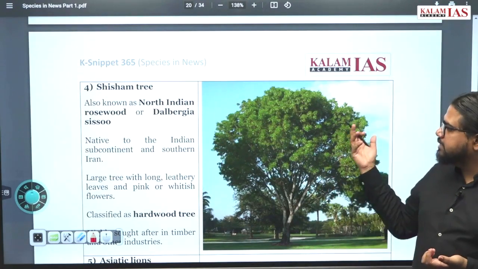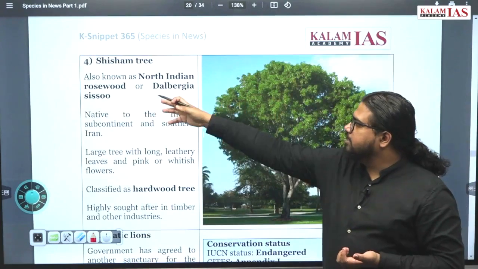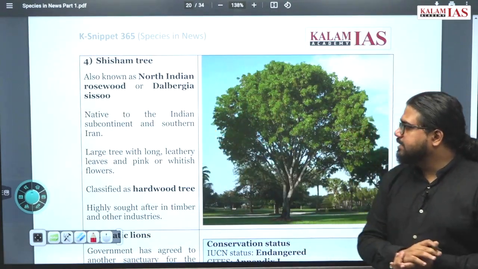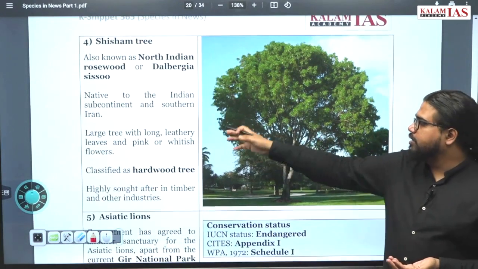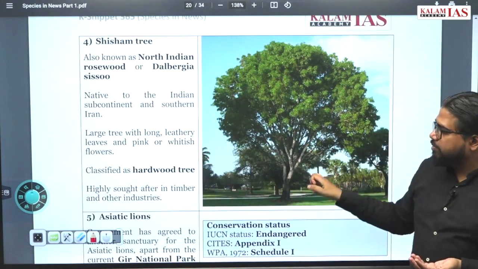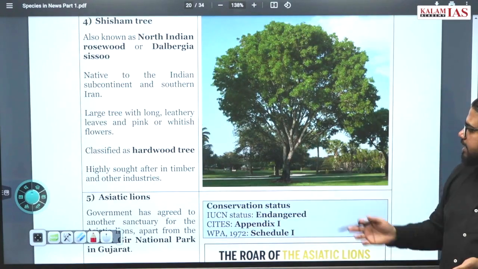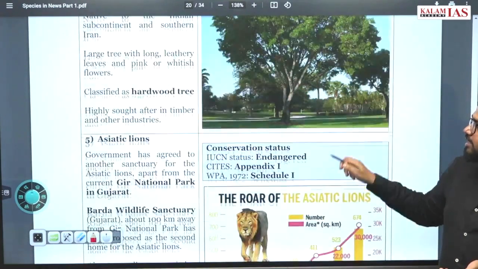Well known for furniture. This is the North Indian rosewood. It is native to the Indian subcontinent and southern Iran. A large tree with long leathery leaves and pinkish-white flowers, classified as hardwood. Highly sought after in the timber market. This is the XYZ tree.